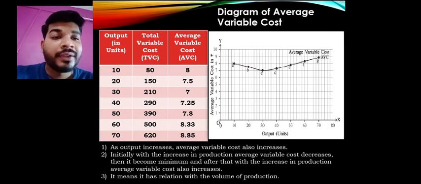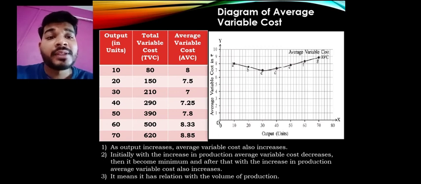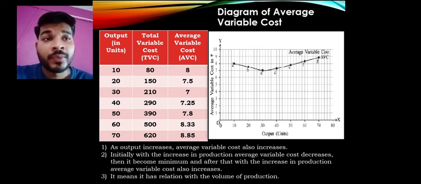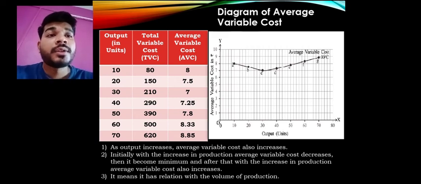So it means that the relation with the volume of production has been there. So we find that average variable cost has a relation with whom? With the total production. जैसे variable cost का था वैसे average variable cost का भी है. So here we find that average variable cost is depending on the total volume of production. When it increases, the average variable cost also increases. First it decreases with the diminishing return, and then after it increases with the increasing rate.